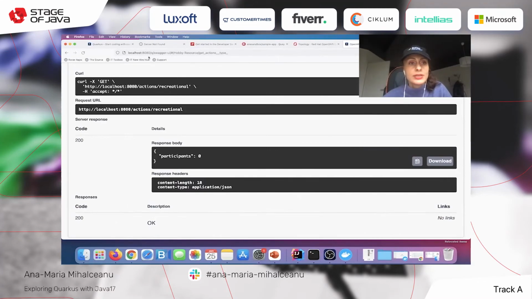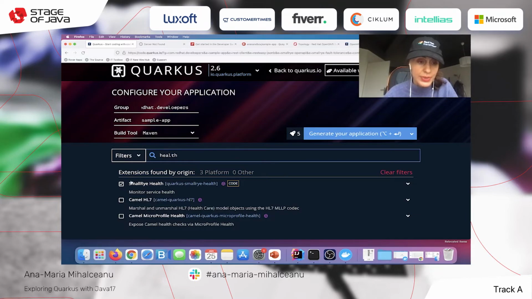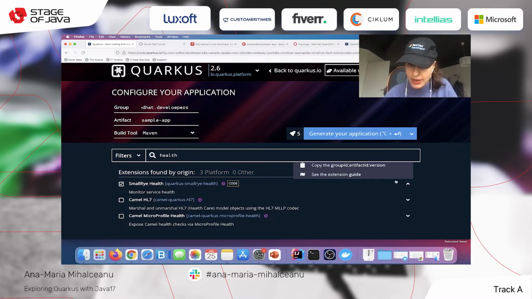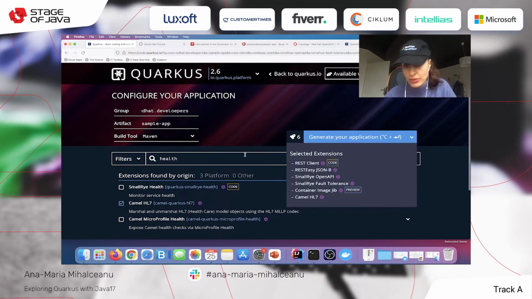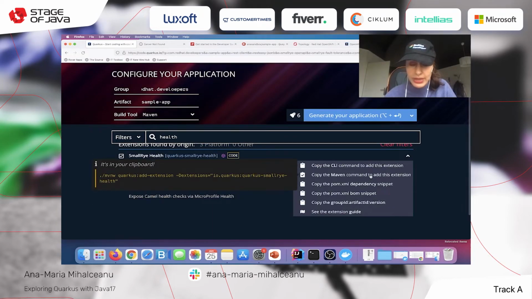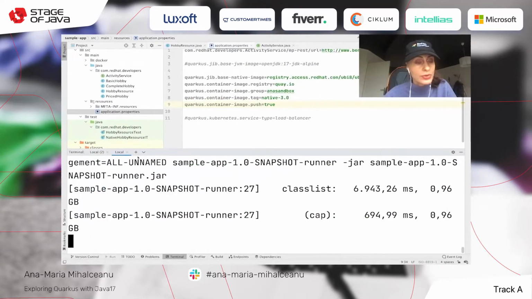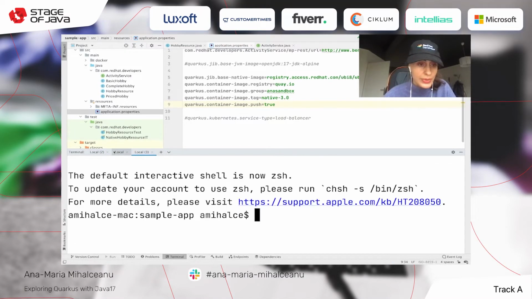Now while we're waiting for this, let's add some more extensions to our configuration. So one other extension that is really nice to have is the health extension. Why is this nice to have? Well, it is nice to have because it's good to monitor how healthy your app is. I'll copy the command to add this one. So let's add this here.